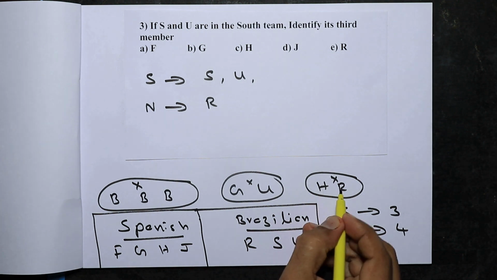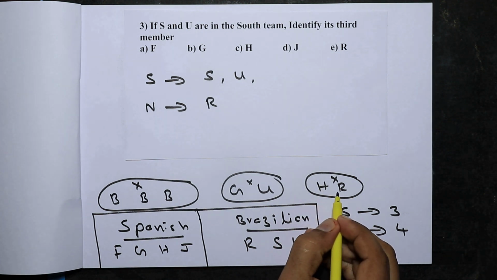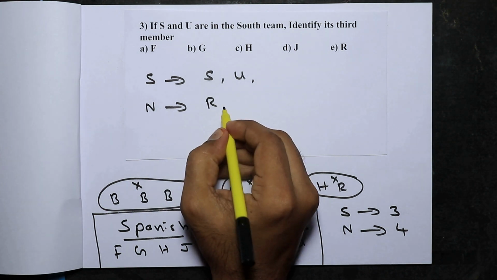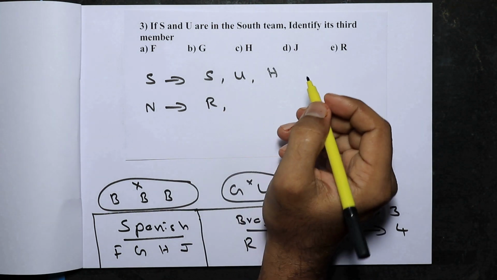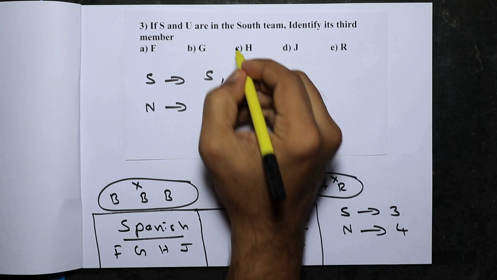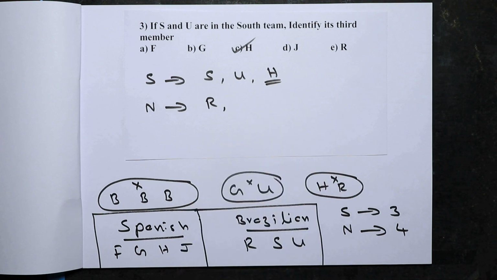Now H and R, both of them cannot be in the same team. Since R is in the North team, H cannot be in this team, which means that H has to be here. So the third member of the South team has to be H. That is option C, H.